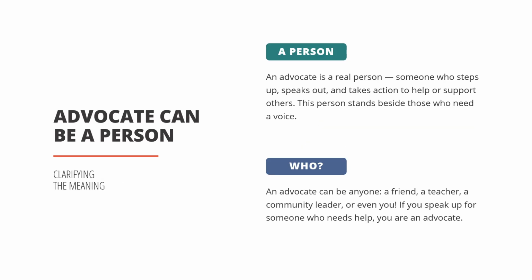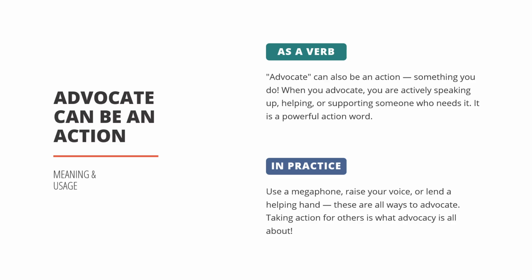An advocate can be a person. This person helps and supports others who need it. Advocate can also be an action. It is something you do when you help or speak up.